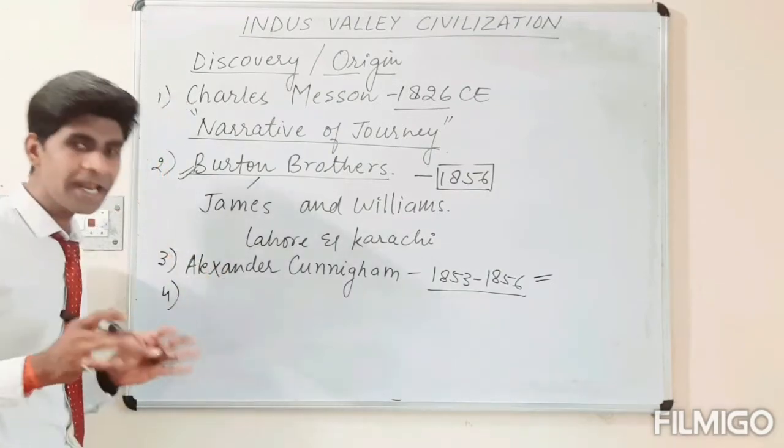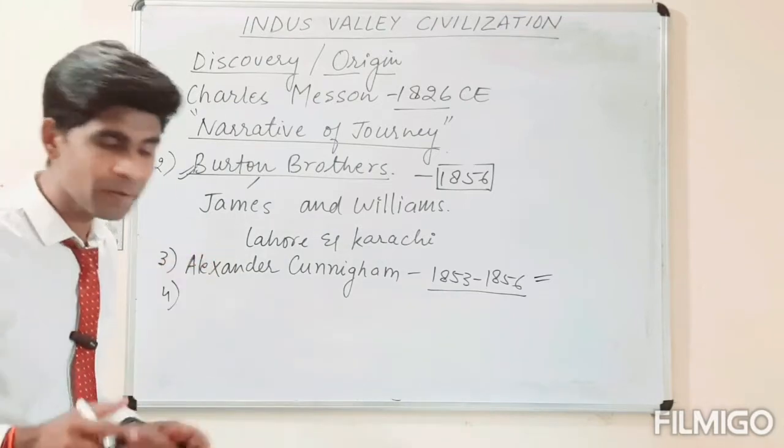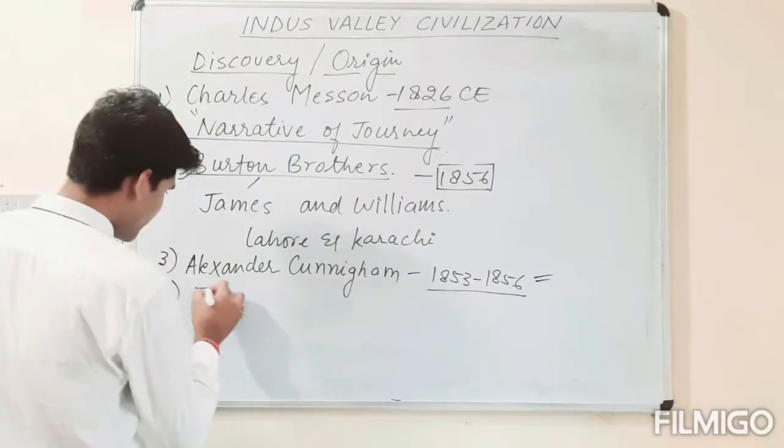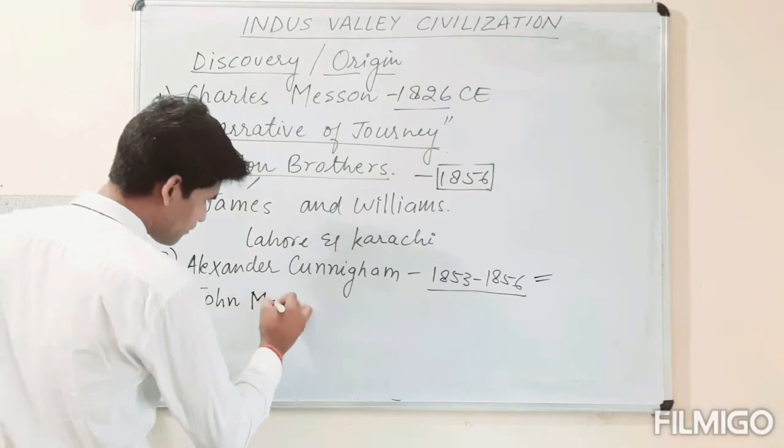But the important discovery took place by a famous personality, John Marshall.